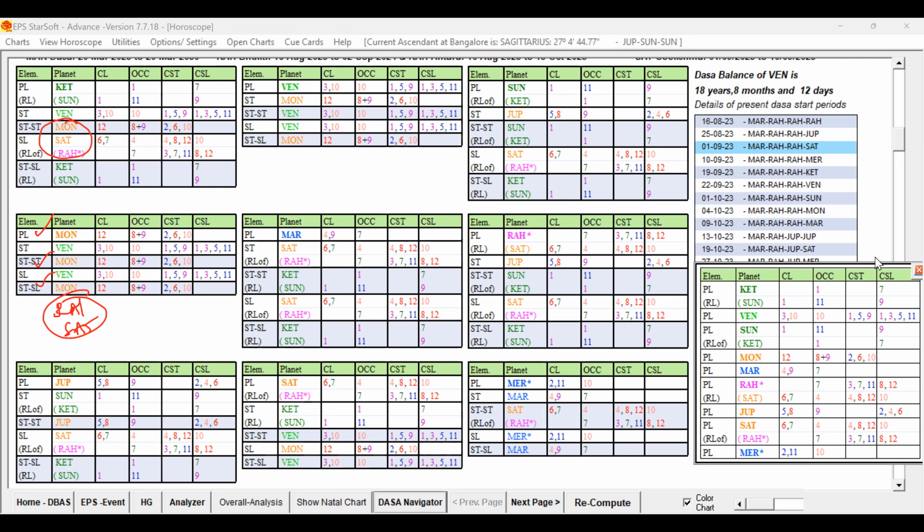Let us check which planets have the unfavorable key planets first. Moon Dasa, you can see Saturn there at the star level. It is not good, right? Let me round it off. So this is not good.